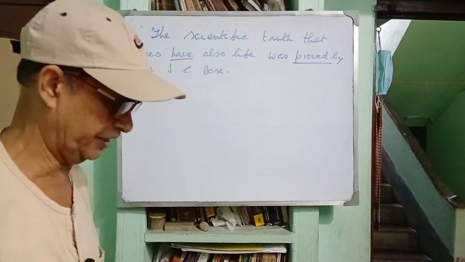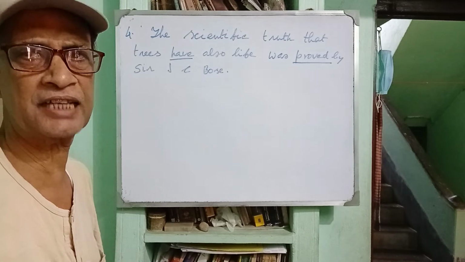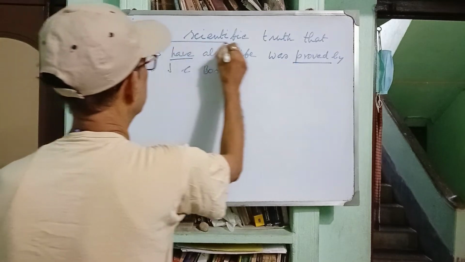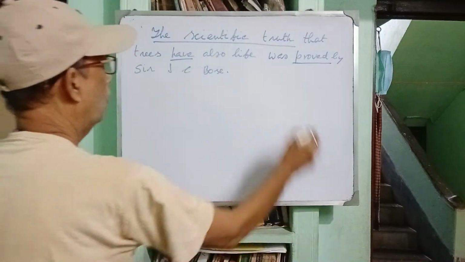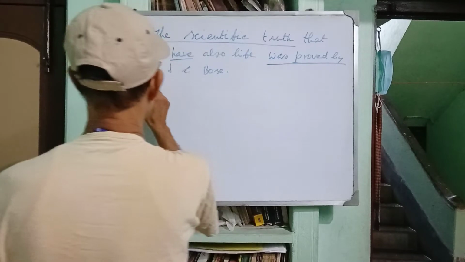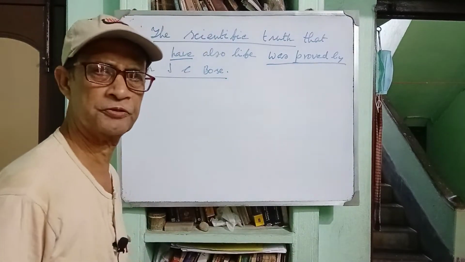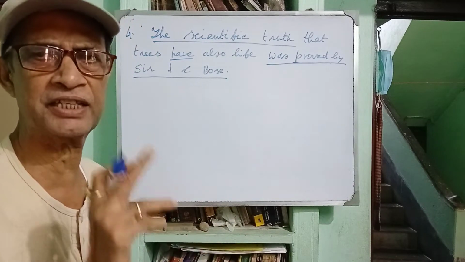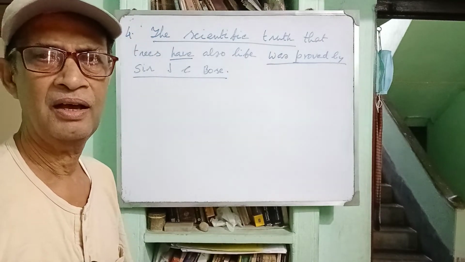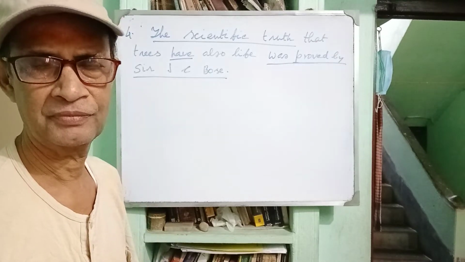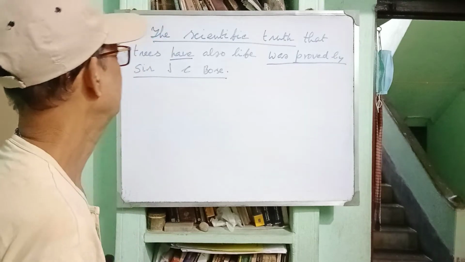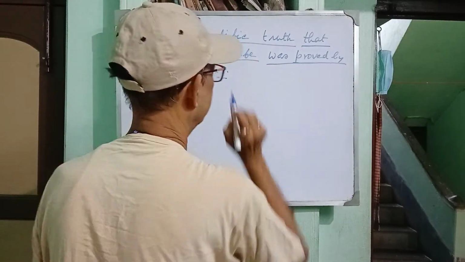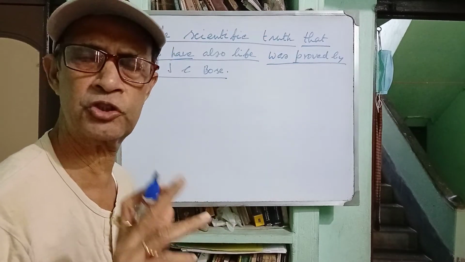Now let us analyze the sentence. How the sentence has been constructed. The scientific truth was proved by Sir J.C. Bose. It is principal clause. The scientific truth was proved by Sir J.C. Bose. It is principal clause. And what is the noun clause? That trees have also life.